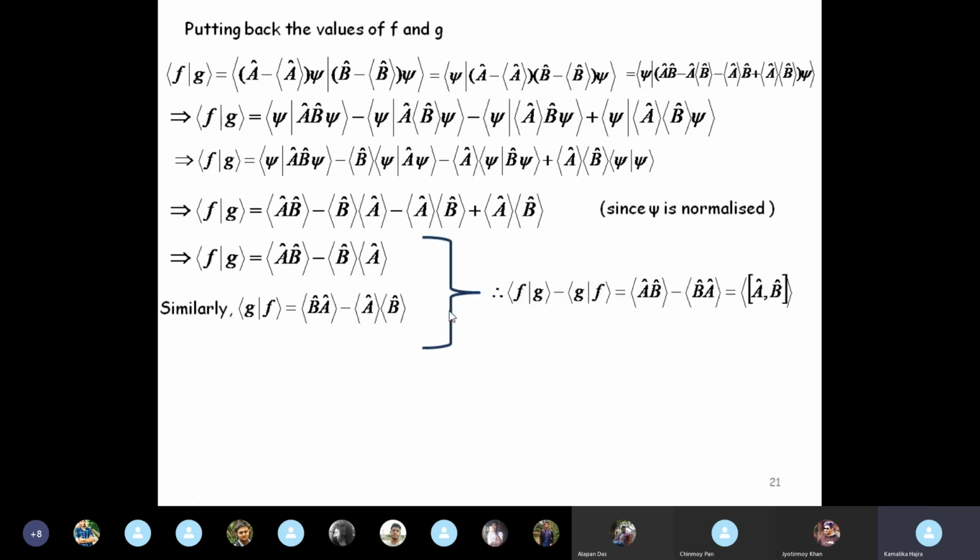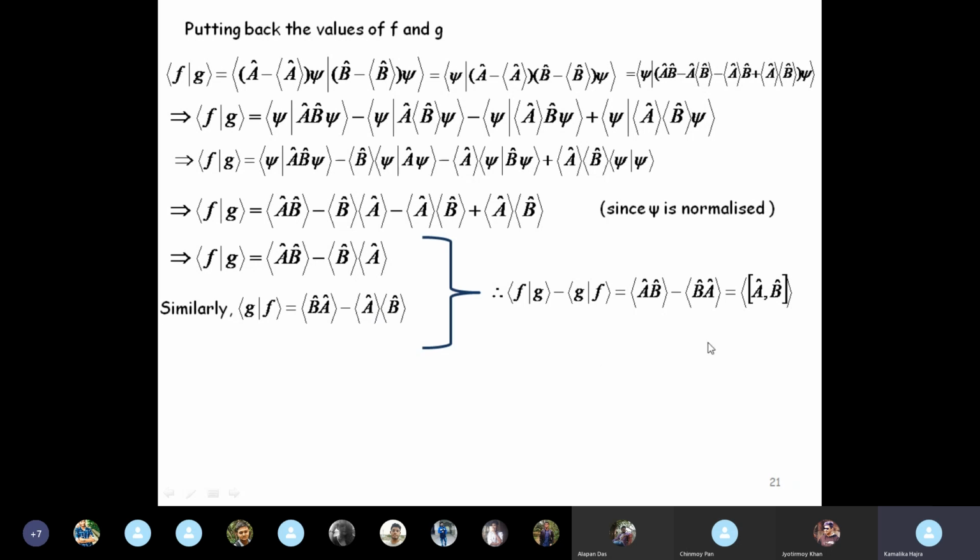So if you now subtract F dot G minus G dot F, you are left with average AB minus average BA, because these are expectation values, so they are just numbers. The order of multiplication of these does not matter, so they cancel out.